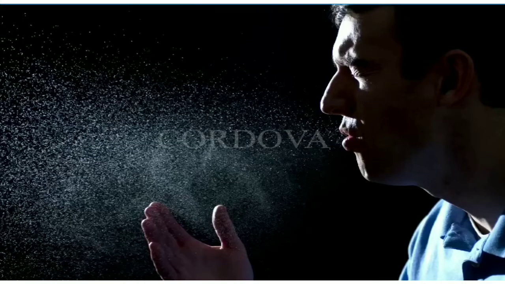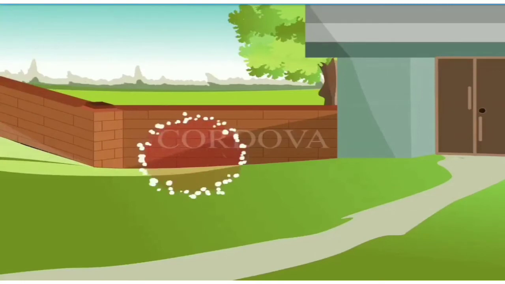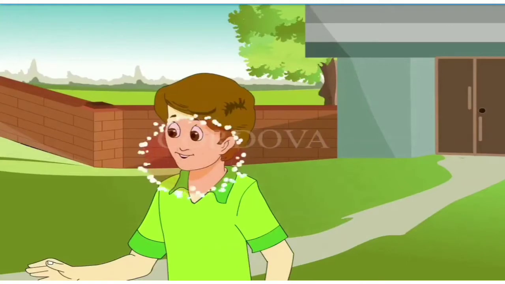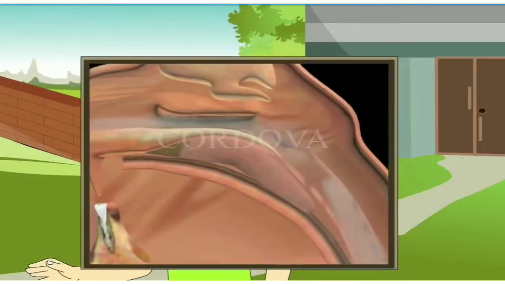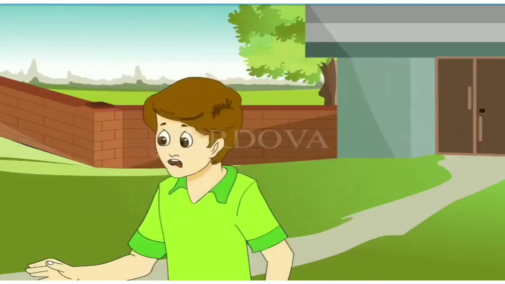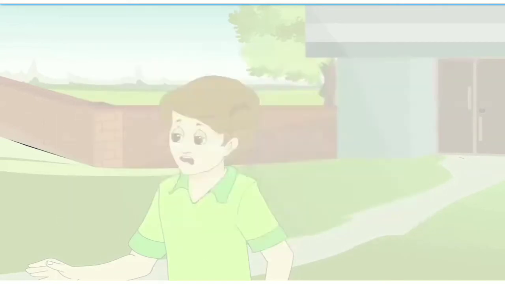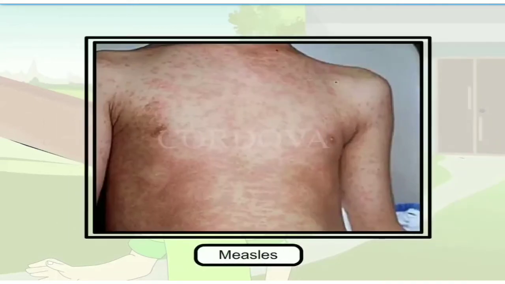Spread of communicable diseases. Germs can travel from a sick person's body and enter a healthy person's body to cause disease and infection. This can happen in the following ways. Through the air: when a sick person coughs, sneezes, or spits, some germs from his body go into the air. When a healthy person breathes in this air, the germs enter his body and make him sick. Common cold, diphtheria, viral fever, whooping cough, and measles spread through the air.